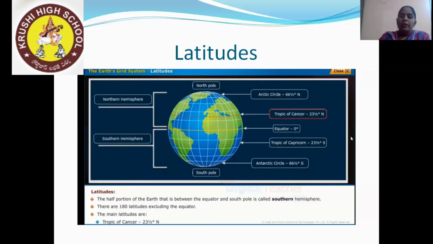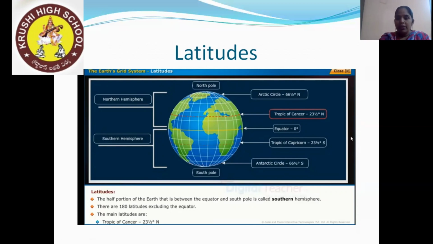Now, how many latitudes are there in total? There are a total of 180 latitudes, excluding the equator, because the equator is at 0 degree. Among them, the main latitudes, as you can see on the screen, are the Tropic of Cancer and the Tropic of Capricorn.